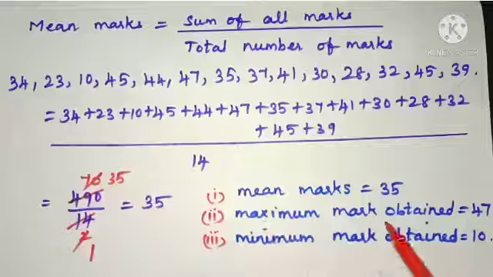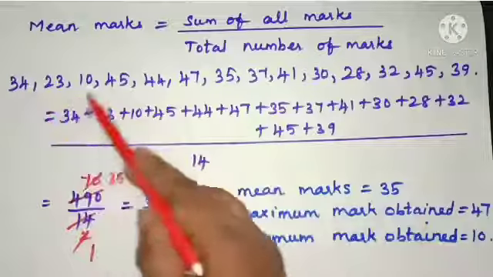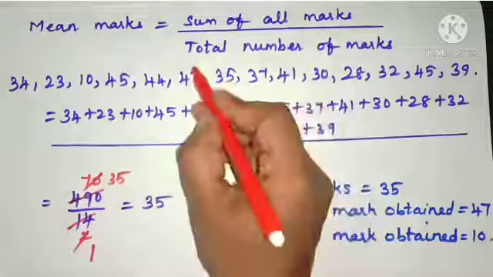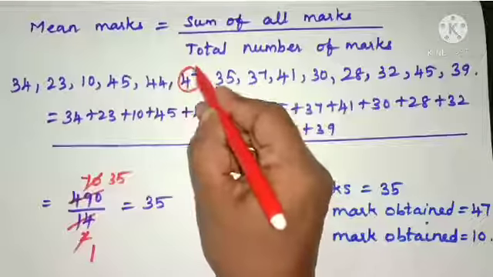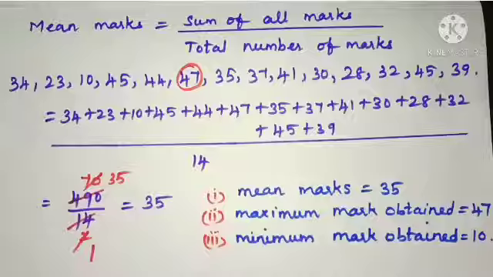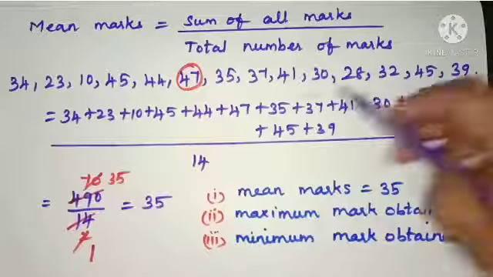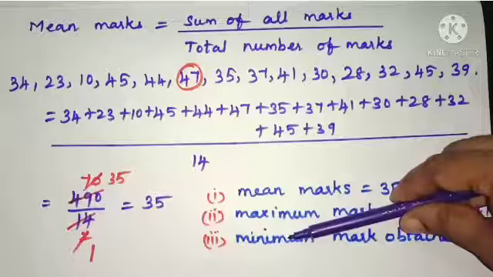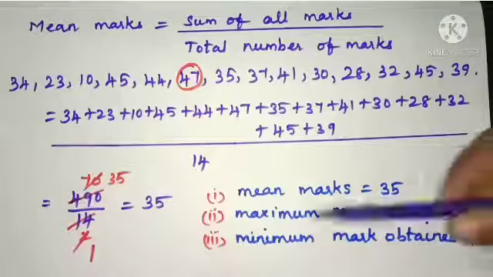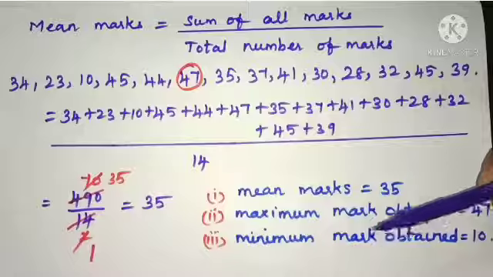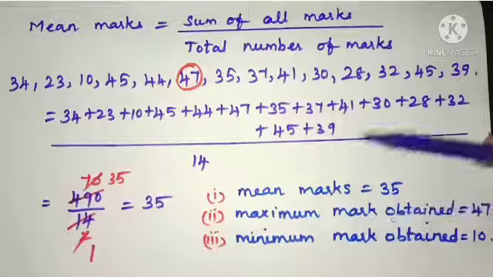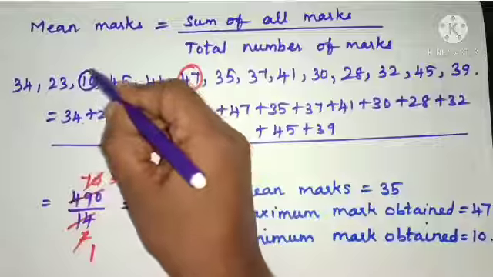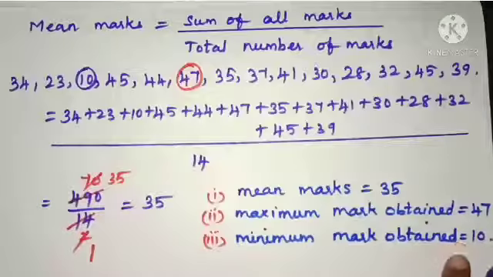And what is the maximum mark obtained? See the observations. Which mark is highest? Yes, 47. 47 is the highest mark, so that will be the maximum mark obtained. And what is the minimum mark obtained? That is the smallest value in the observations. That is 10. So 10 is the minimum mark obtained.